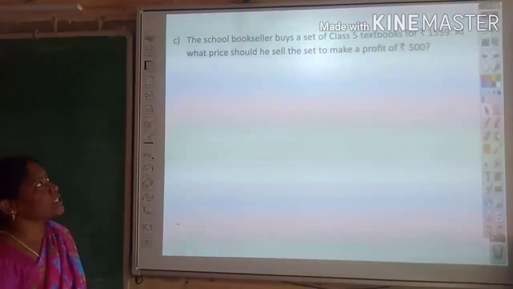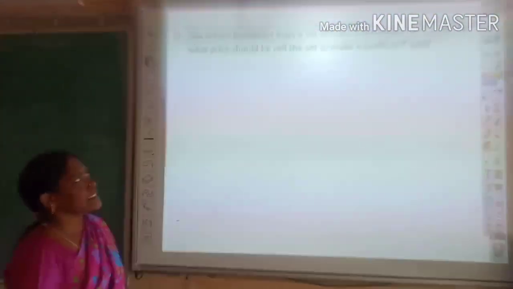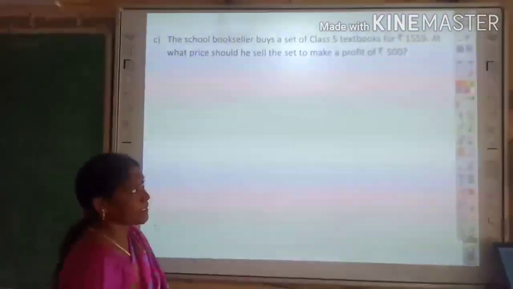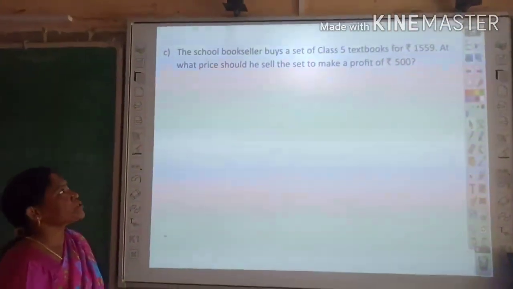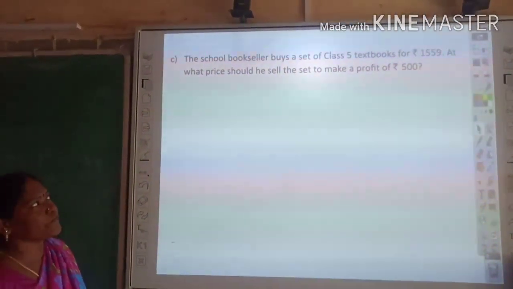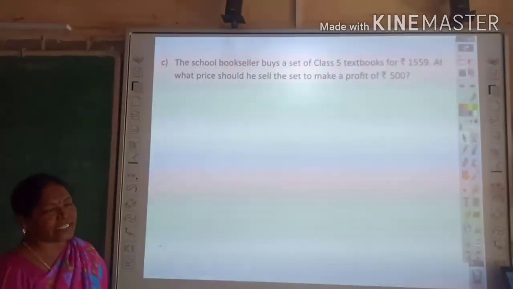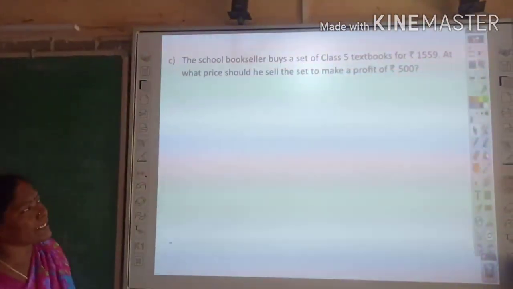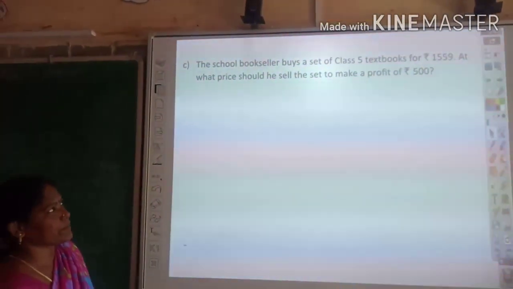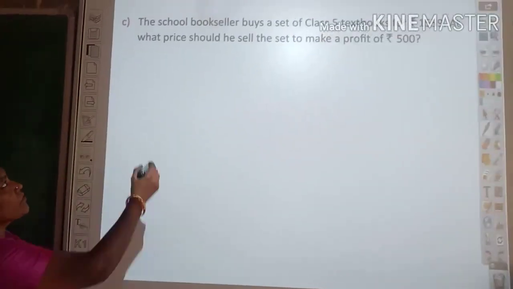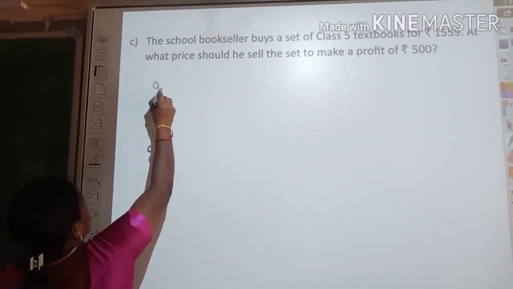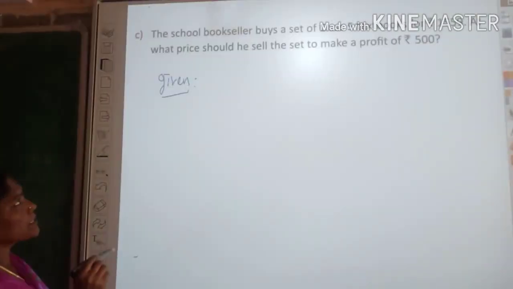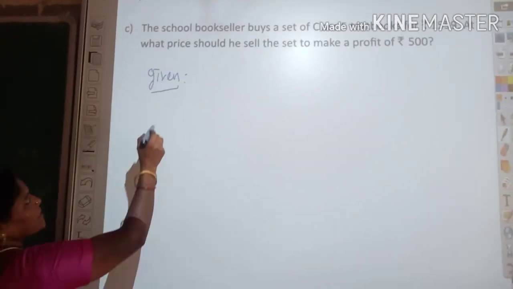A school bookseller buys a set of class 5 textbooks for rupees 1,559. At what price should he sell the set to make a profit of rupees 500? From that question, what was given? Buy means that is a cost price.